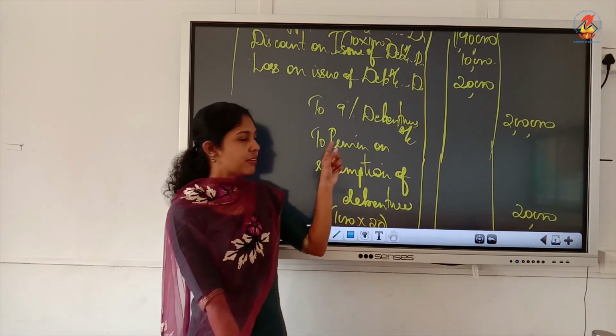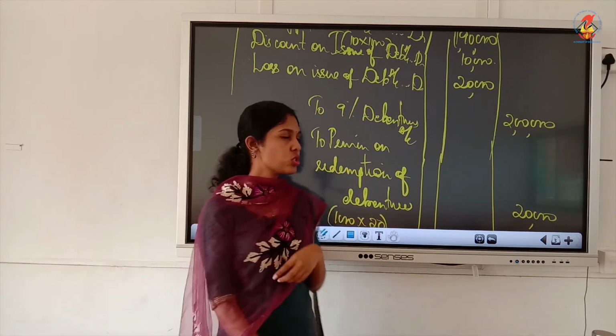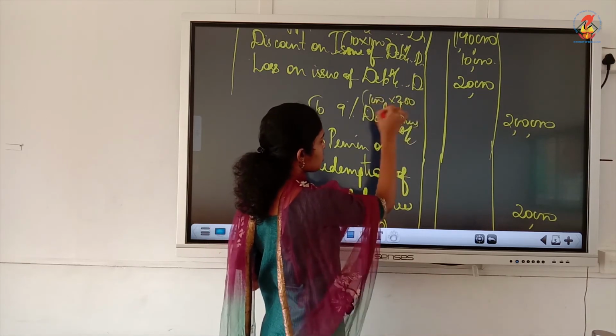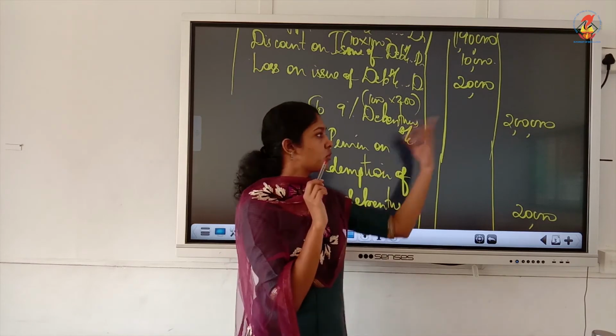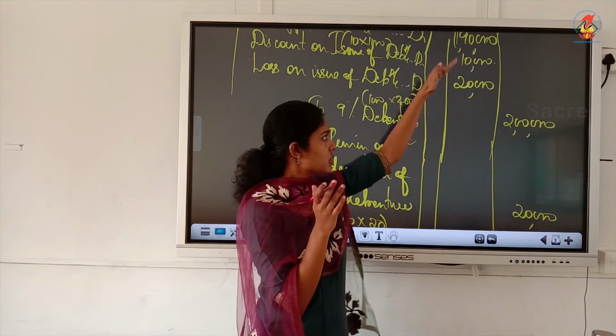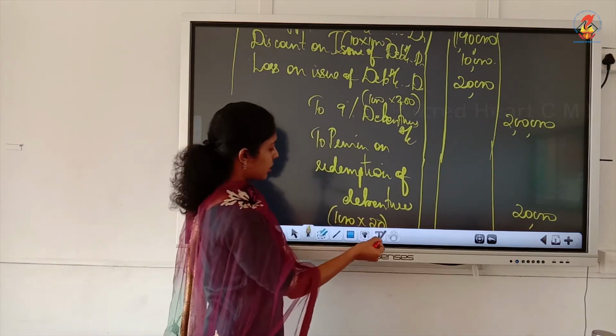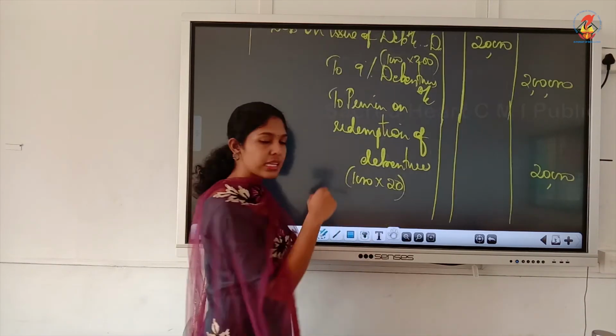Face value of one debenture is 200, so total face value means 1000 into 200, that is 2 lakhs. In that way also you can write, or else just fill all other figures and write the balance for the debentures account. Okay, then the basic entries are over.